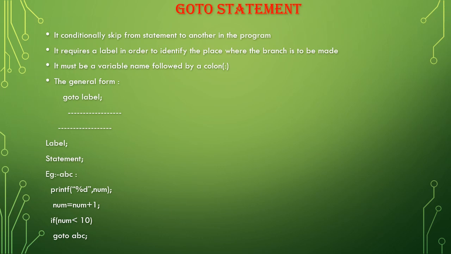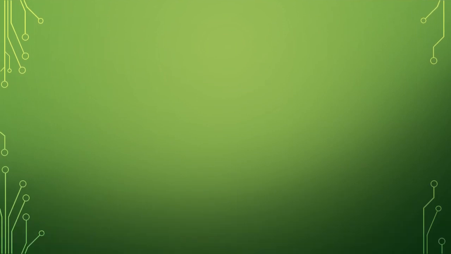Goto statement. So this is about our chapter, branching, the types of branching: simple if else, nested if, switch, and also goto. So that's all. Thank you.